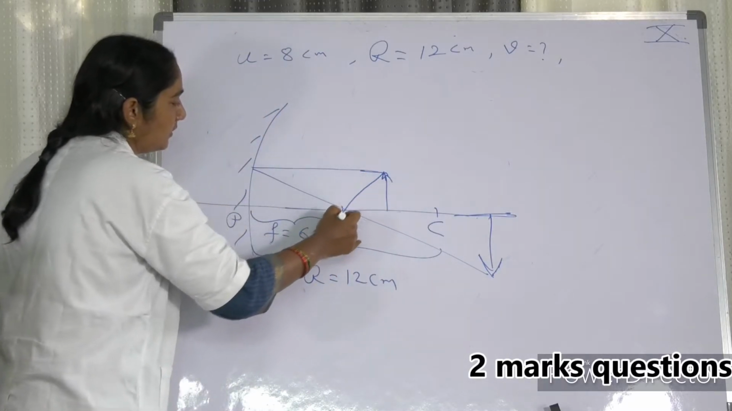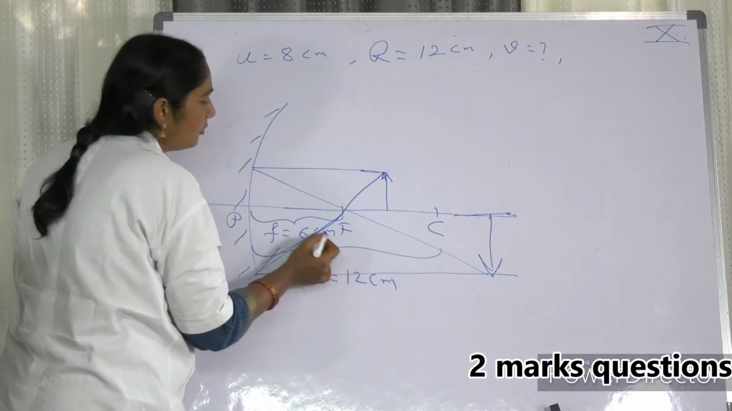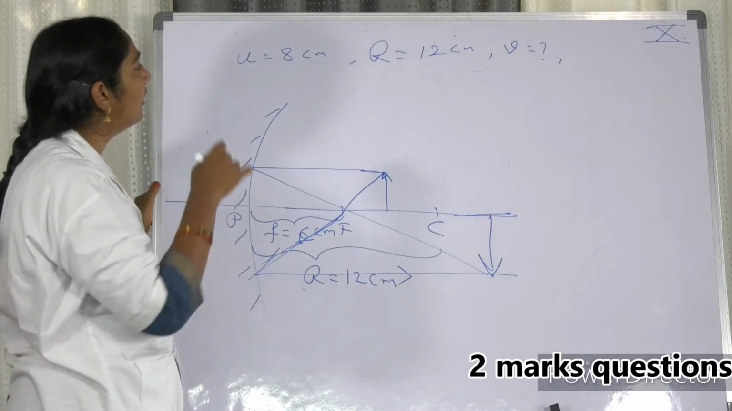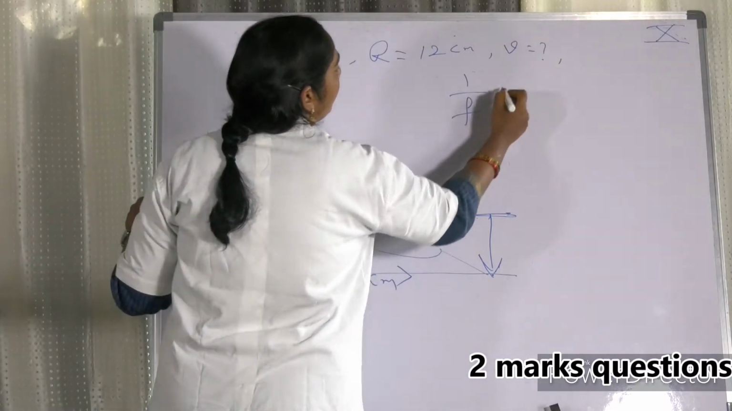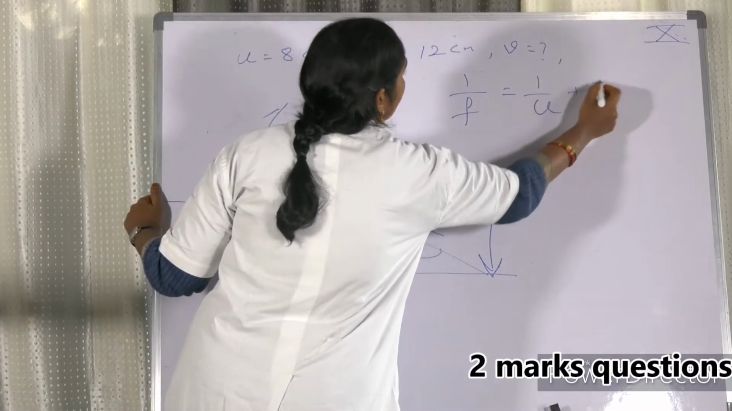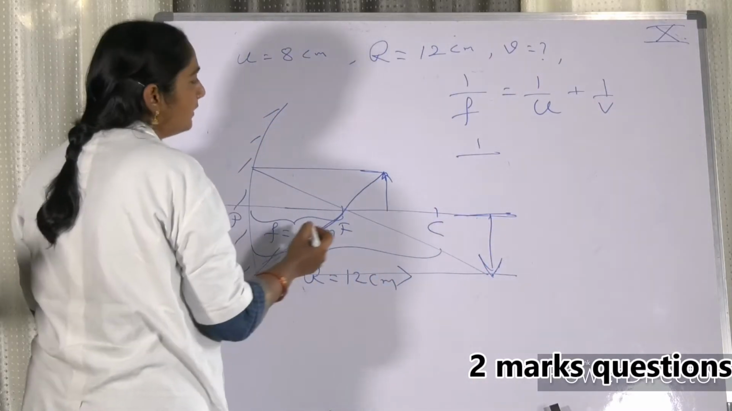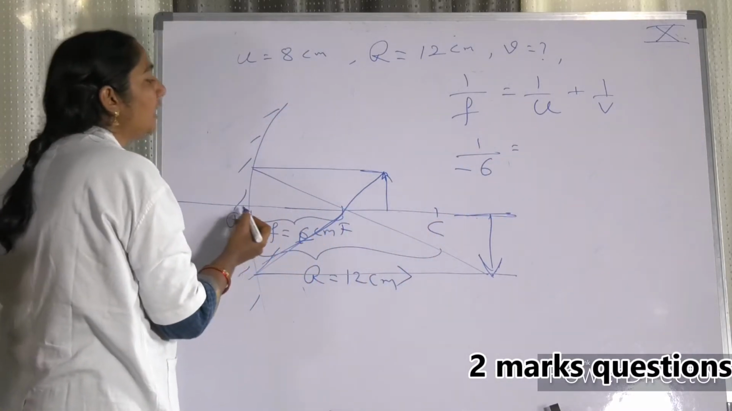This is the second ray. Every time, please draw the rays. I am not that good at drawing the rays, but you should use a pencil and a scale and draw. Now let us find V. Let us use the formula 1 by F is equal to 1 by U plus 1 by V. In this case, F is 6. My dear friends, don't forget the sign convention.